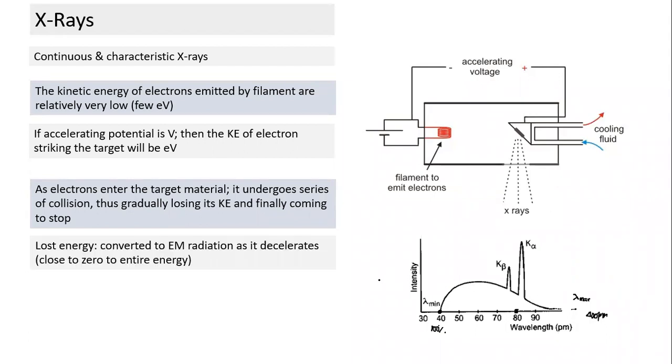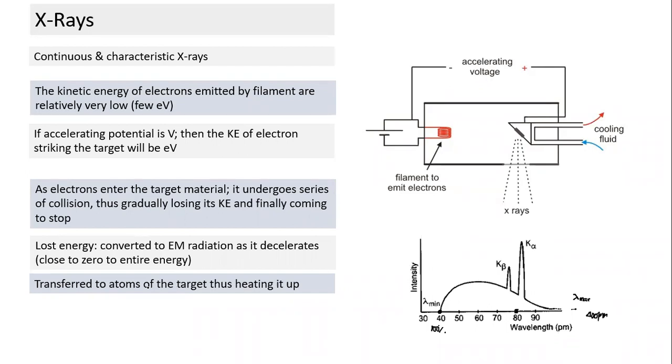Now the lost energy gets converted to EM radiation as the electron decelerates, going from 0 to the entire energy. So it will vary from 0 to the entire energy. And this is one part. But it's not necessary that this energy gets transferred only in the form of a photon.